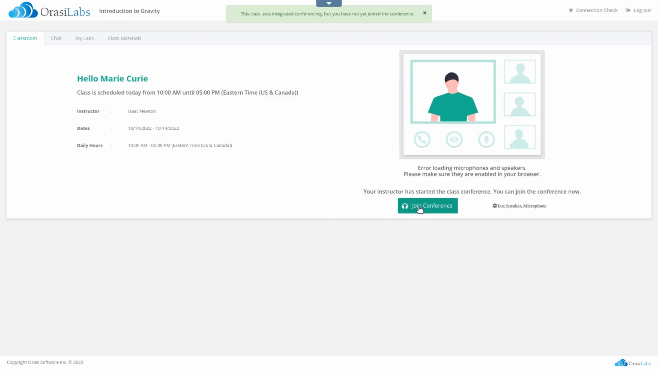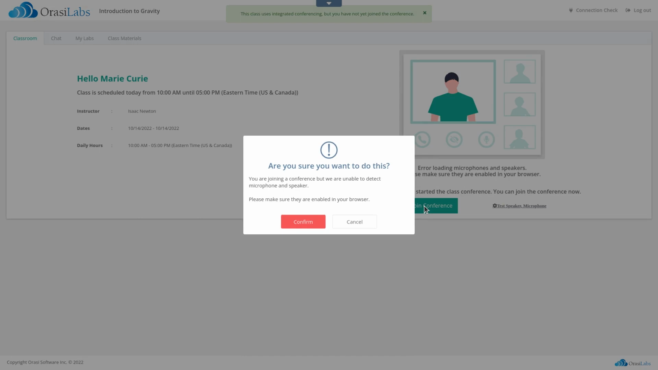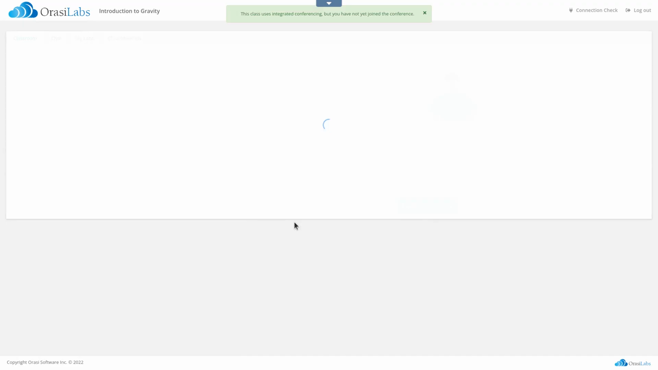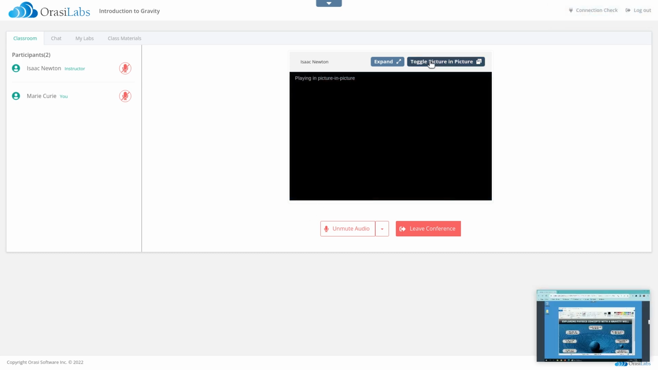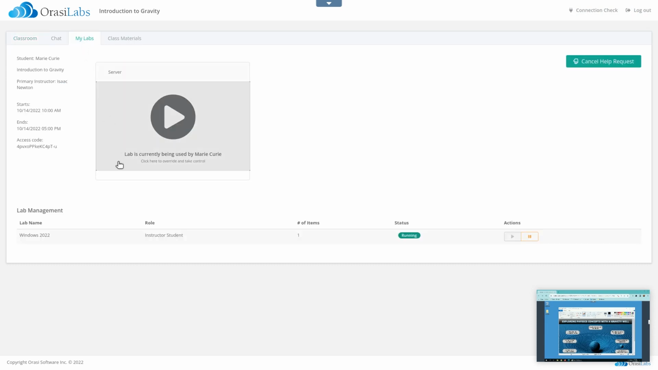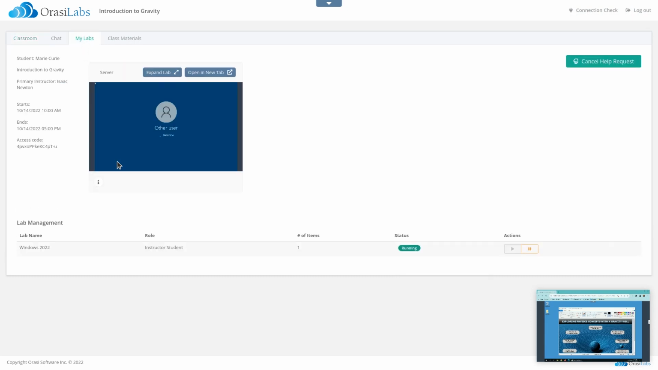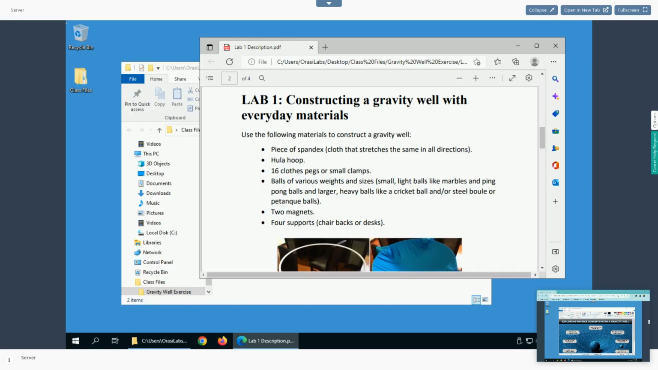Once in the classroom, Marie can quickly join the class conference to hear the instructor and see the shared content. When it's time for Marie to work on her practice labs, she can open the customized lab made just for her. Using the OrasiLabs unique picture-in-a-picture mode, Marie can follow along with the instructor at the same time she's working in her lab.